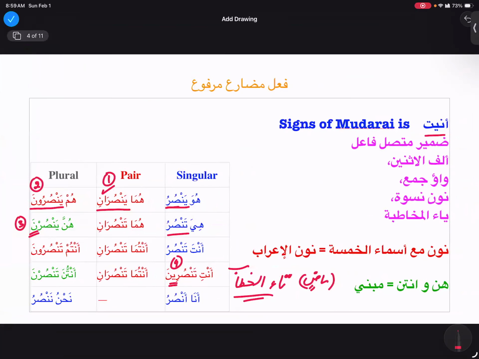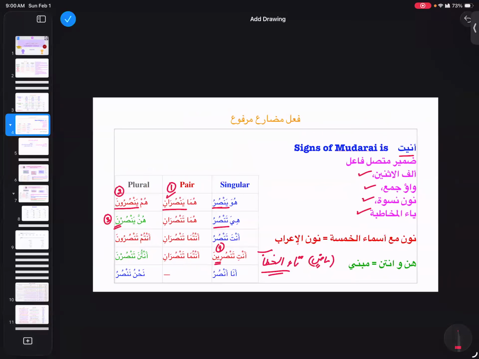So in fi'l mudari'a we have alif isnain, waw al-jama'a, nun al-niswa, and ya' al-mukhataba. So we need to memorize them. Barakallahu fiki. Beautiful. Okay, what else do we need to review?